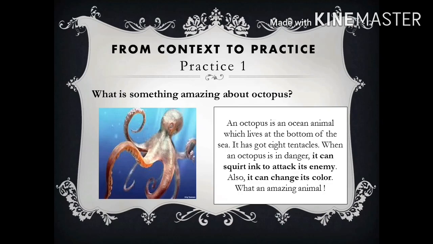Practice 1. What is something amazing about octopus? An octopus is an ocean animal which lives at the bottom of the sea. It has got 8 tentacles. When an octopus is in danger, it can squirt ink to attack its enemy. Also, it can change its color. What an amazing animal!